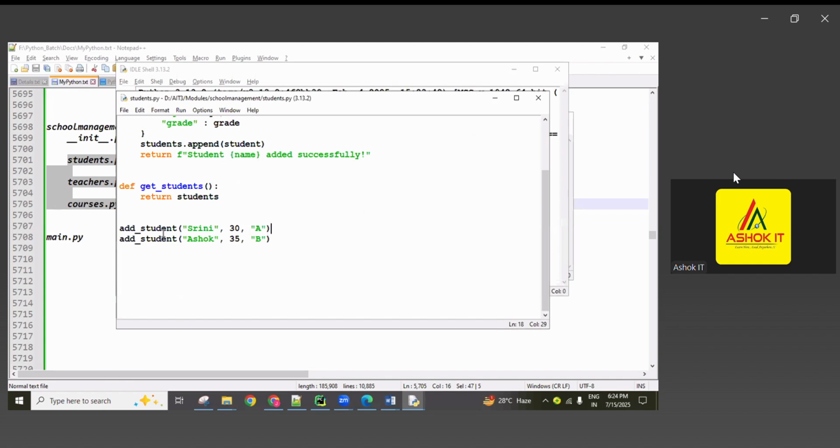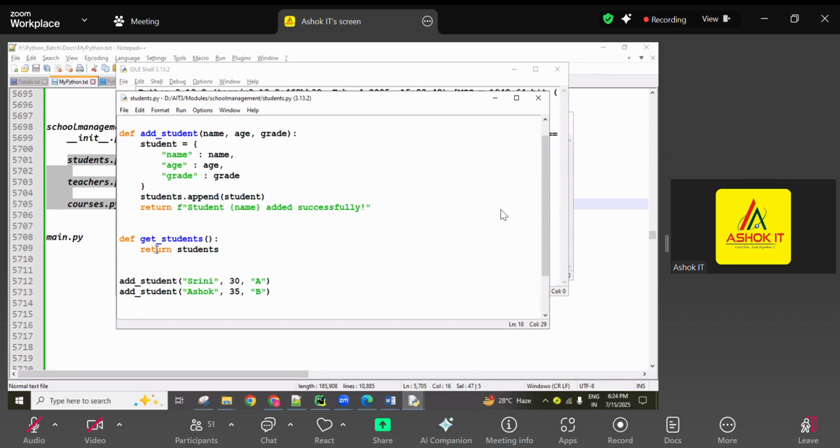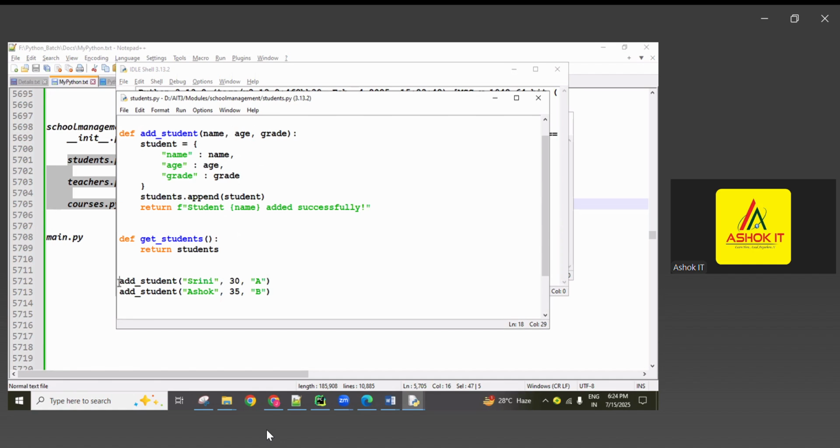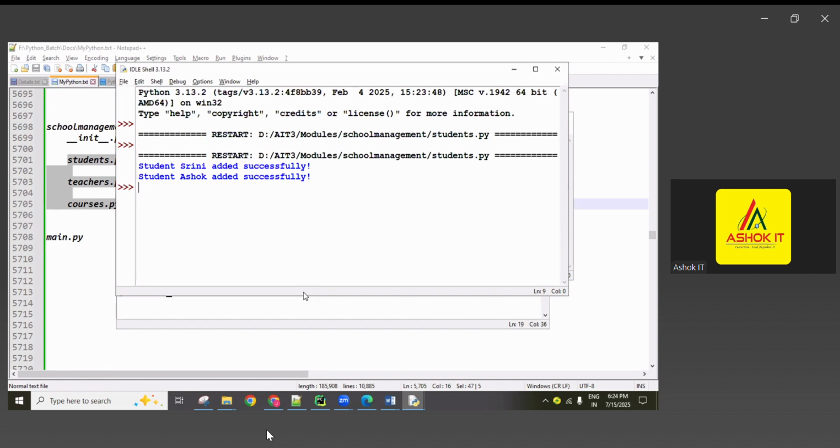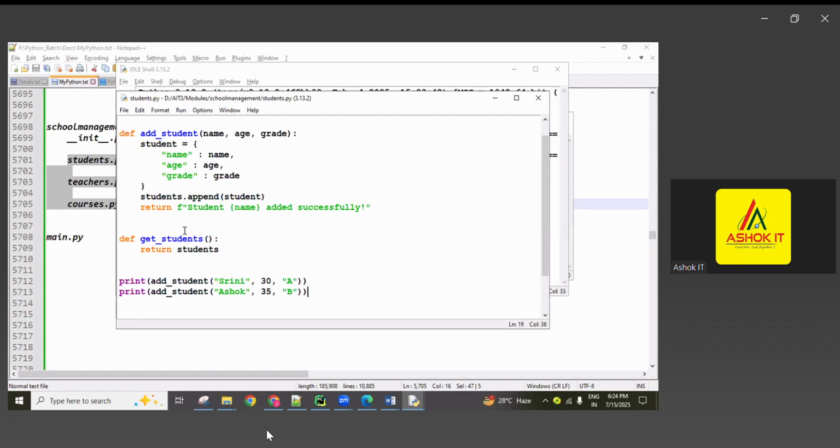No output is there. Why? Why is no output there? So here this return statement is written. Whenever we are printing, then we are able to see the data. Okay, we can write print like this, and the next print. So now here, student Srini added successfully. Student Ashok added successfully. Okay, two students added, guys.